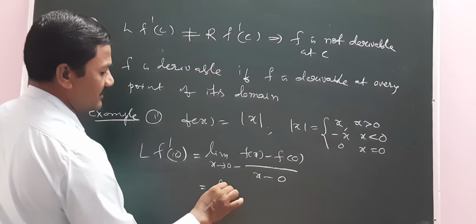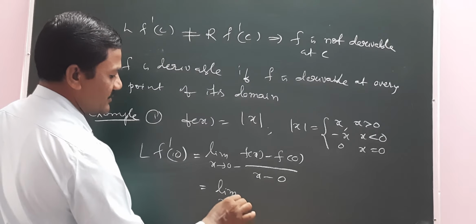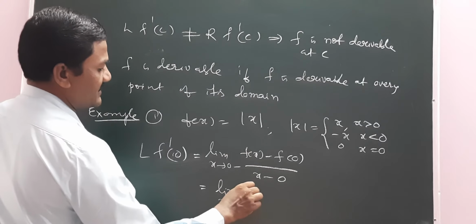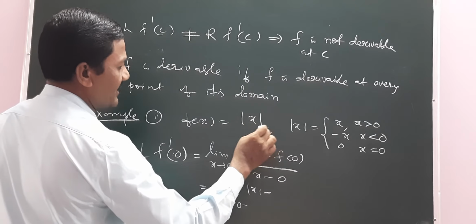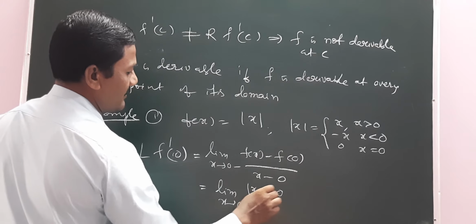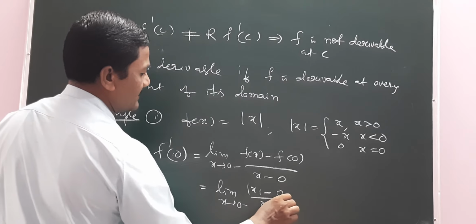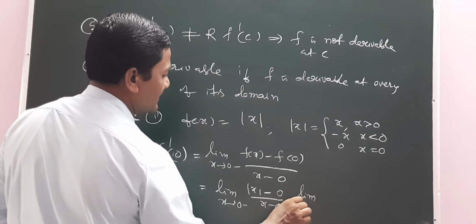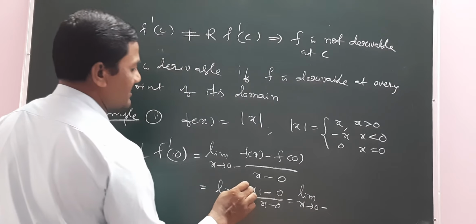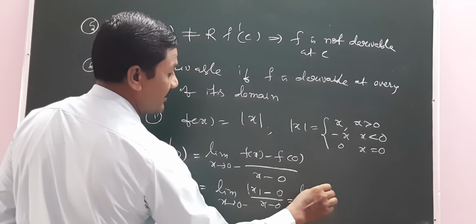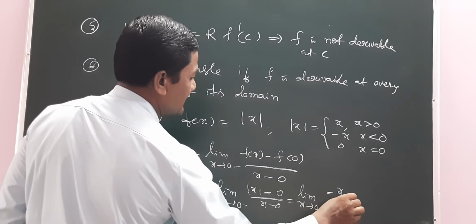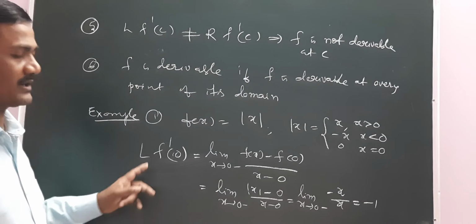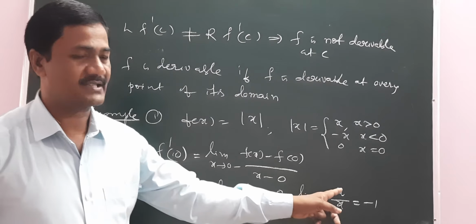This is equal to limit x tends to 0 minus of modulus of x, f of 0 is 0, by x minus 0. Whenever x is less than 0, modulus of x is minus x, and minus x by x is nothing but minus 1. So the left derivative at 0 is minus 1.